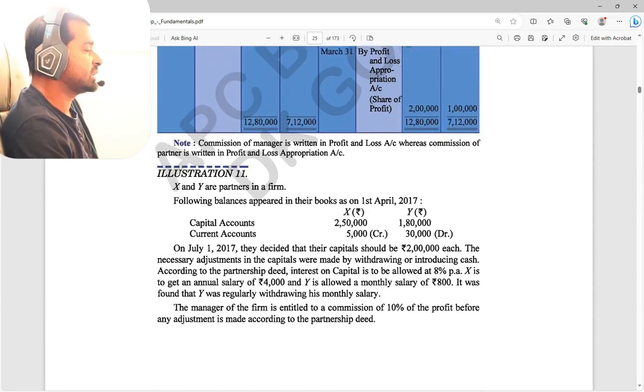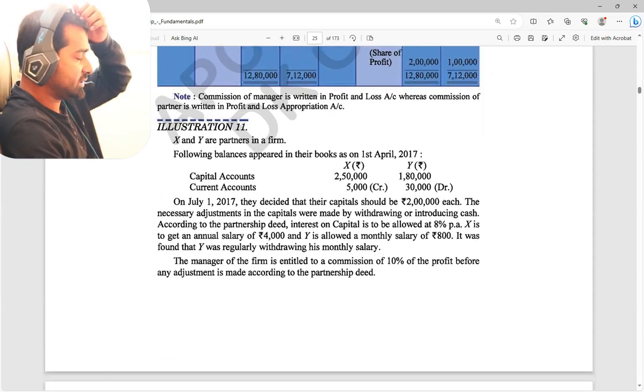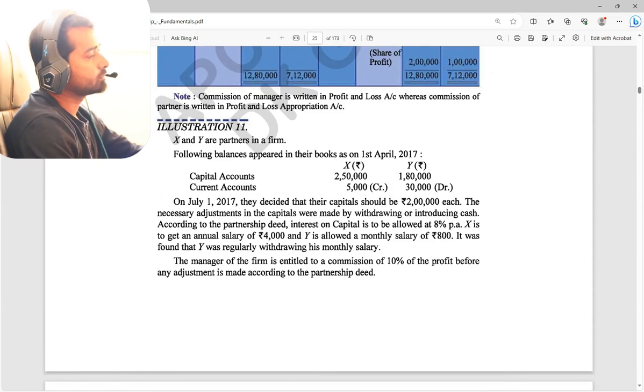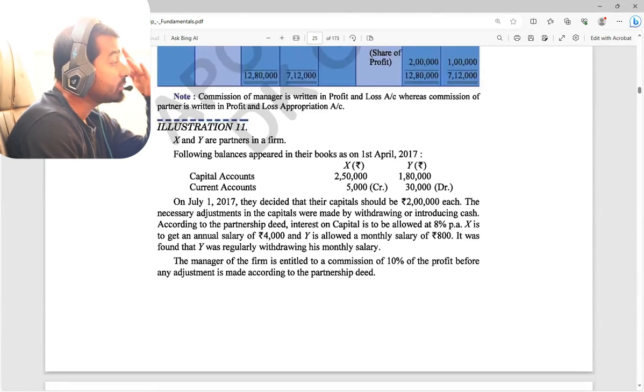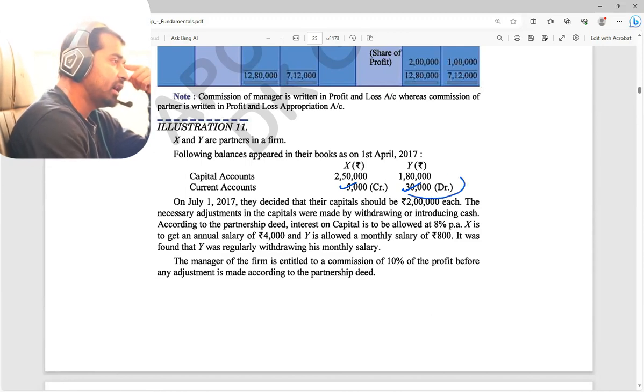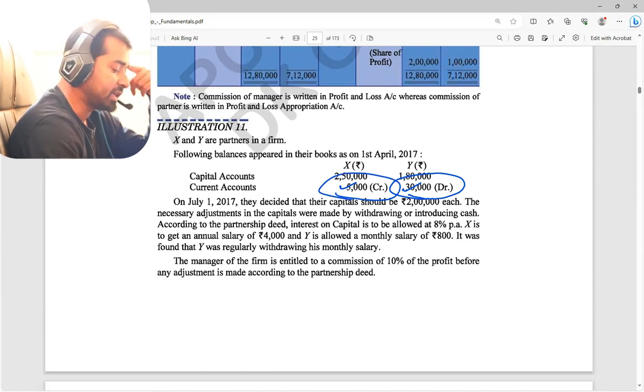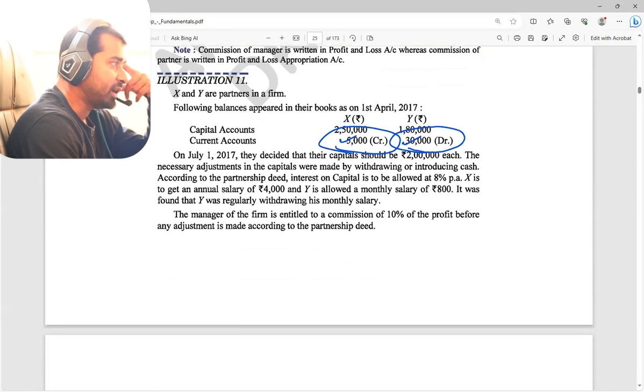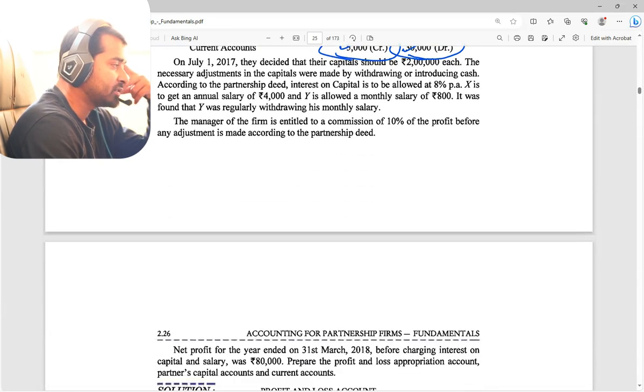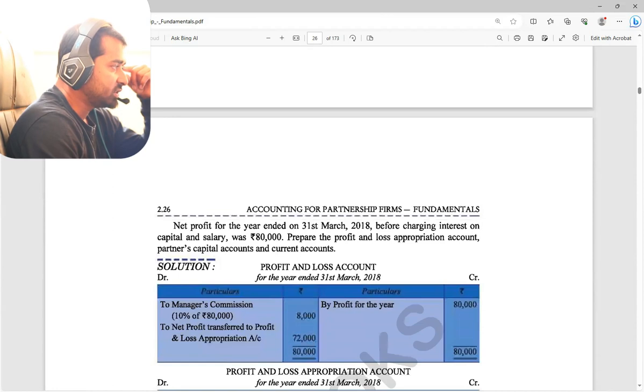One more question is given there, just take a look once. Take a snap. Homework: question number 9 I have given, question number 10 I have given, question number 11 I have given. Capital account and current account balance are also given. In one, a debit balance is already given; in another, a credit balance is already given. So with credit balance and debit balance, we should show balance brought down not on only one side; both sides will come. Capital account balance and current account balance both should be shown. If it is not given even, it should be on the credit side only. Now see.